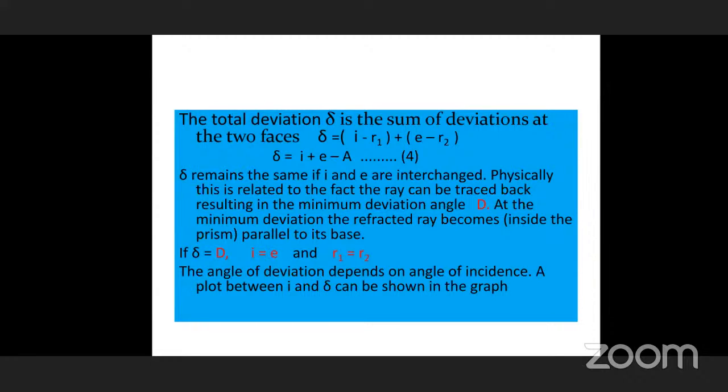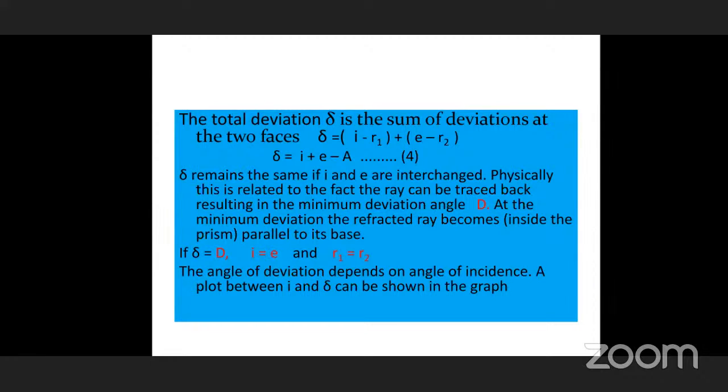R1 is equal to R2 and I is equal to E. No question about this. So the angle of deviation depends on angle of incidence. This is the condition, what is happening. How can we observe? Is it possible, if light rays are falling on a prism at different angles, and you are taking it experimentally, to identify the minimum deviation?